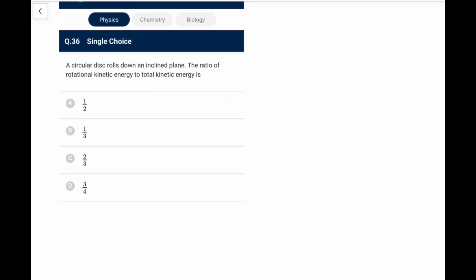Next one. A circular disc rolls down an inclined plane. The ratio of rotational kinetic to total kinetic energy? Because it is a disc, we need the ratio of rotational kinetic energy to total. Total kinetic energy I can write as half mv square beta. Because it is a disc, beta would be 3 by 2. That is half mv square into 3 by 2, and this is total.